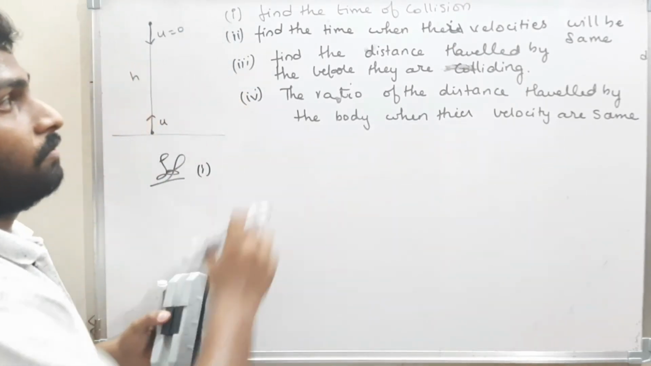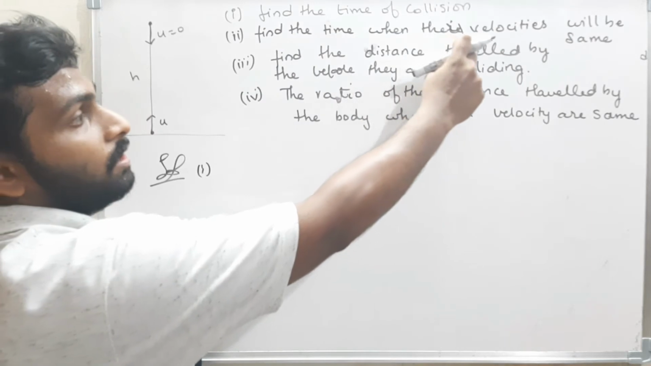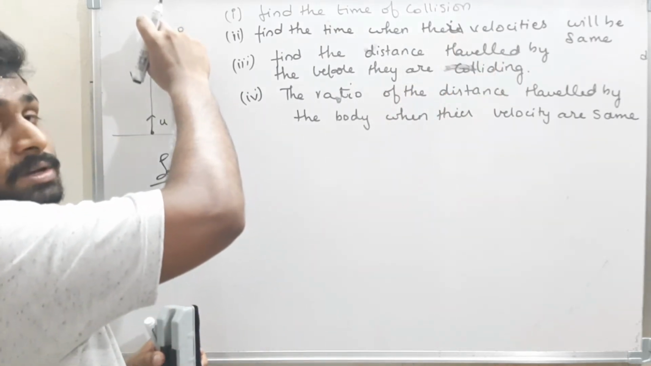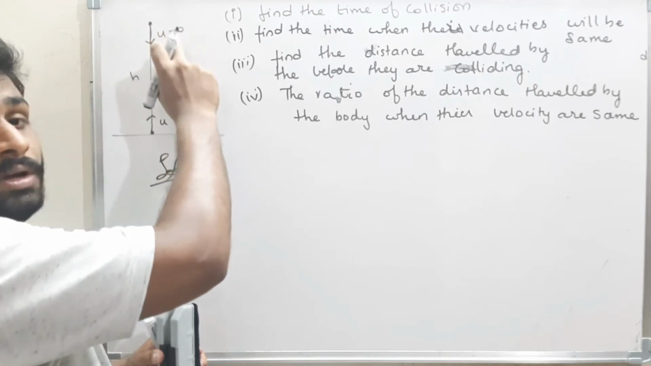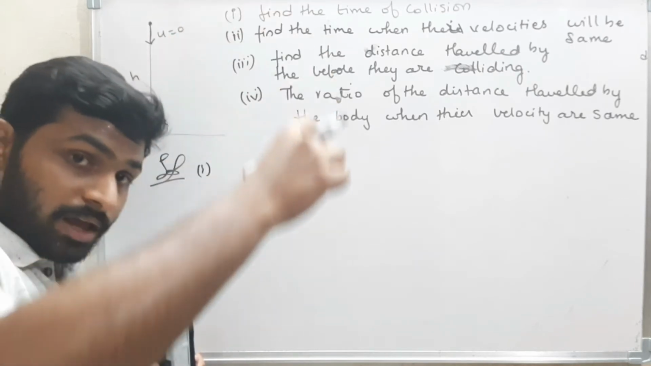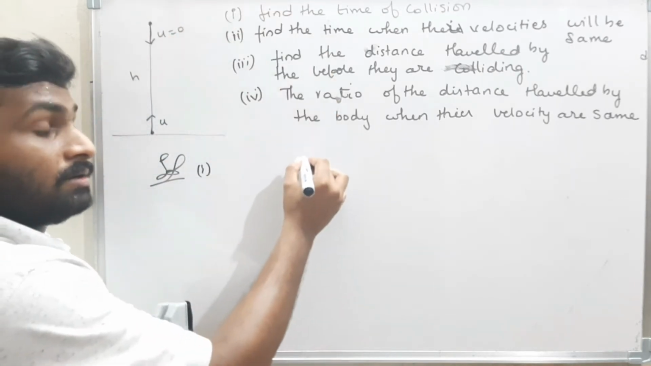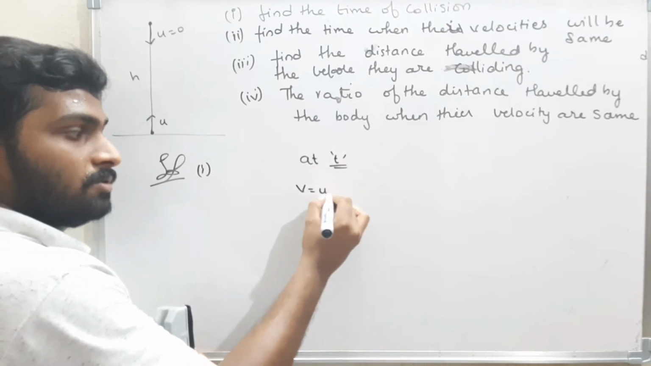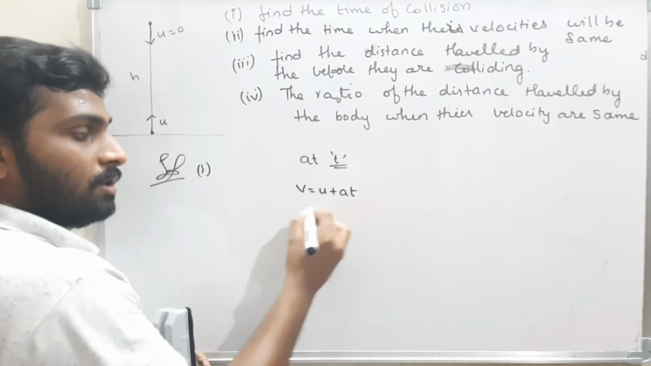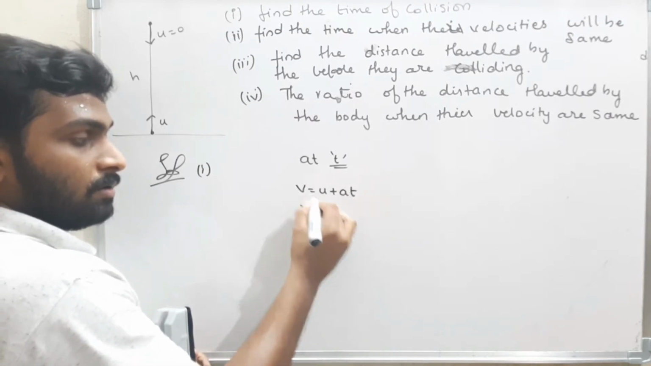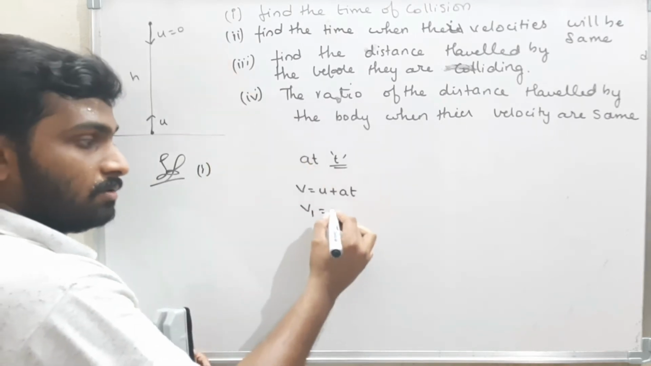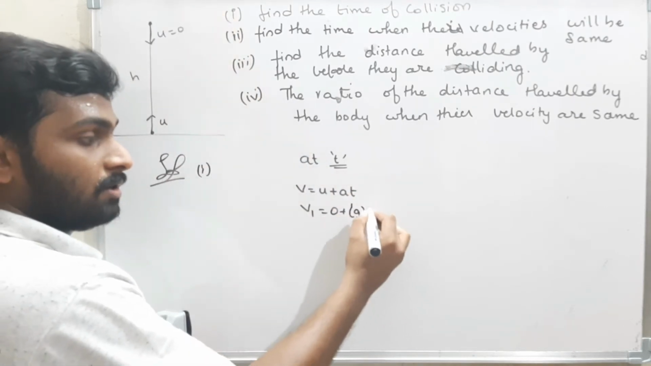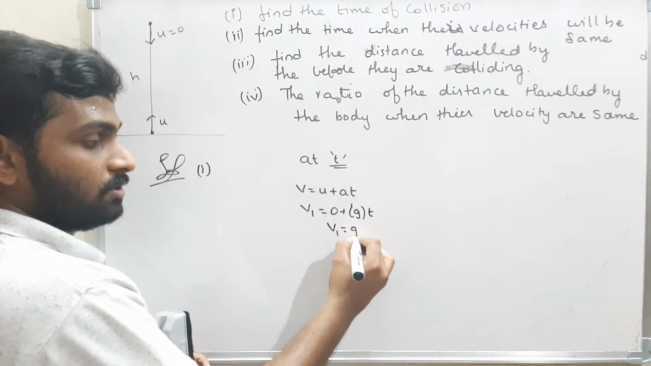Find the time when the velocities will be same. That means when I left this body, initially the velocity is 0. As the body is coming down, the velocity gradually increases. And at certain time t, the velocity of the body is v equal to u plus at. Therefore, the velocity of the body 1, what is the initial velocity? 0. When the body is coming down, the acceleration is due to gravity, g into t. Therefore, v1 is equal to gt.